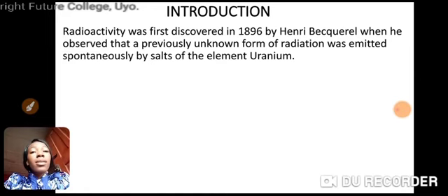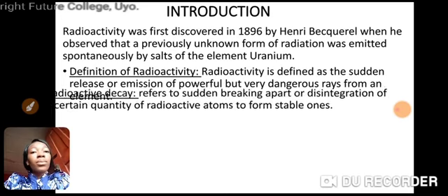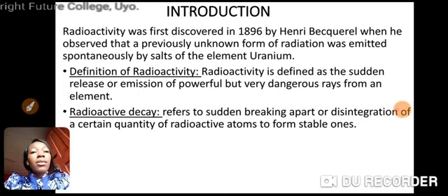Under radioactivity, there are some terms you have to know. One of them is radioactive decay. So before we go to that, let's take the definition of radioactivity. Radioactivity is defined as the sudden release or emission of powerful but very dangerous rays from an element. Okay, let's go over to radioactive decay.